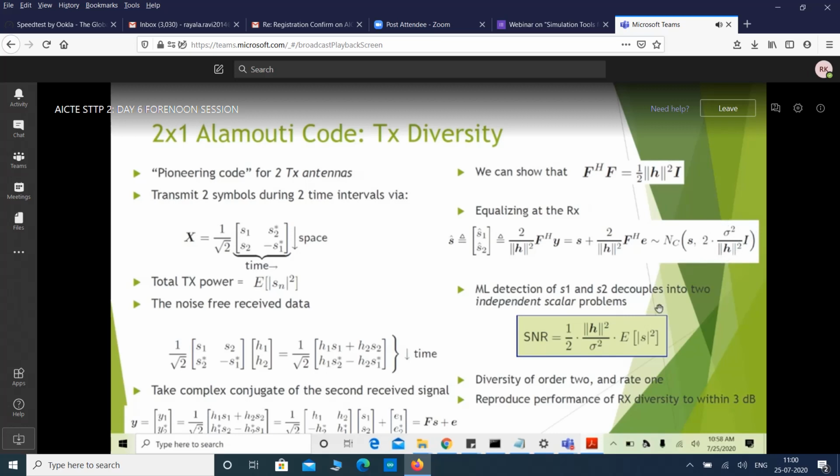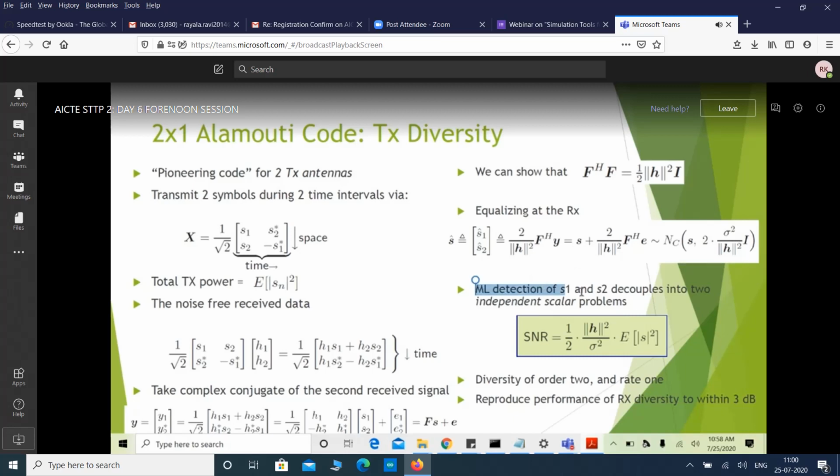Now we can see that if we write them into S1 and S2, S1 cap equals S1 plus this noise, and S2 cap equals S2 plus some noise. Then this would give symbol by symbol decoupling.